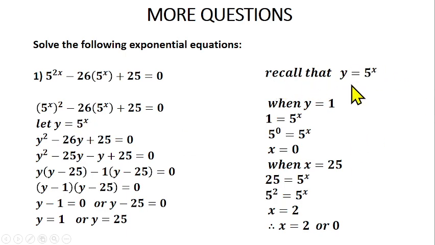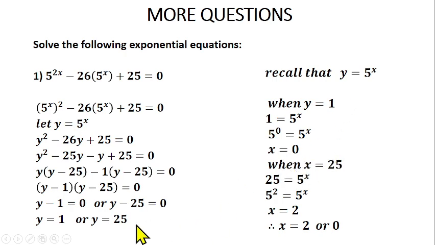So recall that y is equal to 5 raised to power x, which is from here. So our y is 1 here. When our y is 1, put 1 here. So you have 1 is equal to 5 raised to power x. This is basically what you have done on the previous initial equation. So you can change this one to 5 raised to power 0 so as to cancel the base, because 5 raised to power 0 is 1. So 5 cancels 5. So you have x to be equal to 0.